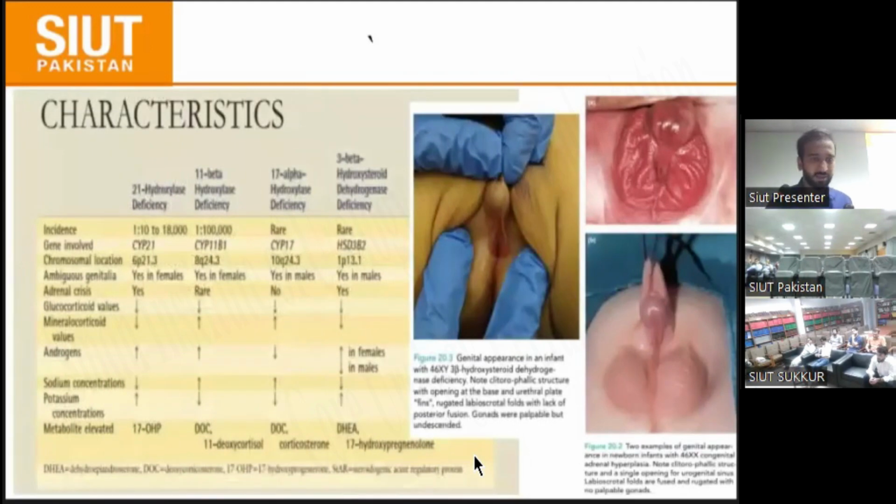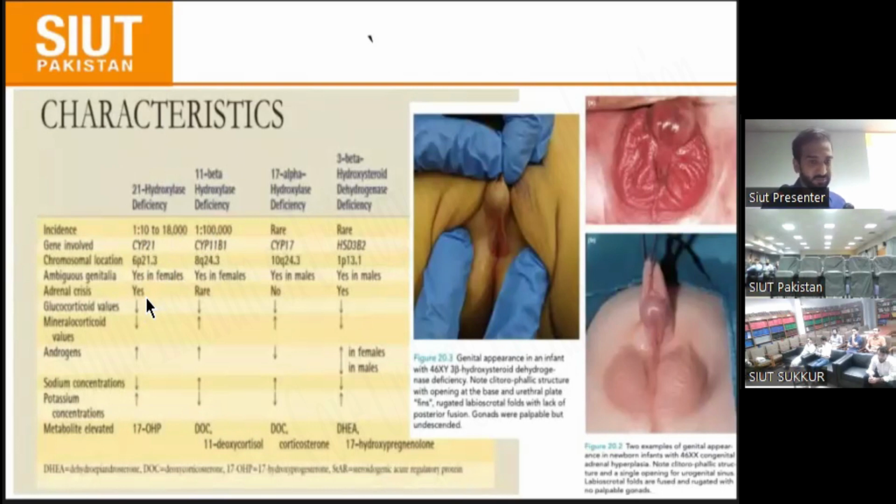And these are all the characteristics of congenital adrenal hyperplasia. As we already discussed, in 21 hydroxylase deficiency, ambiguous genitalia is mostly present in females, and adrenal crisis is likely present, a life-threatening condition that is early to diagnose and best to manage. The first 2 weeks of life are very important for 21 hydroxylase.